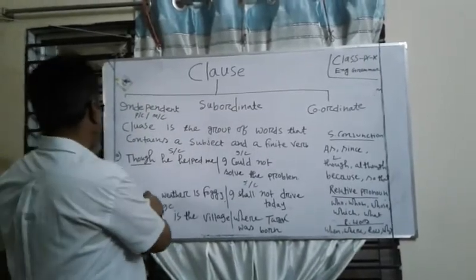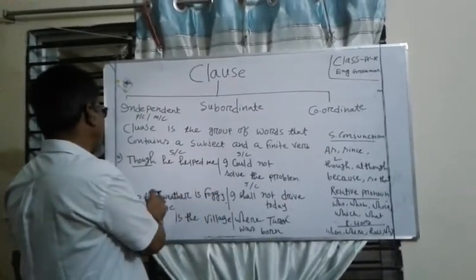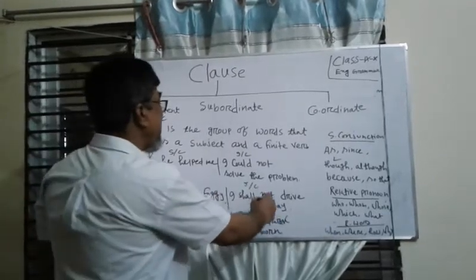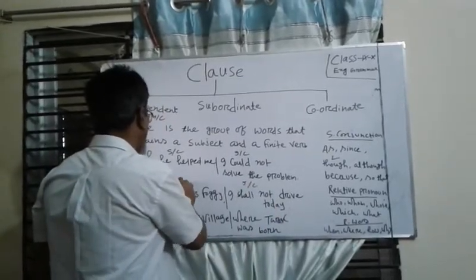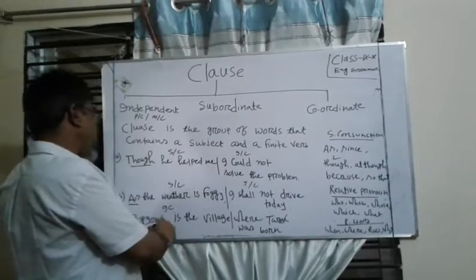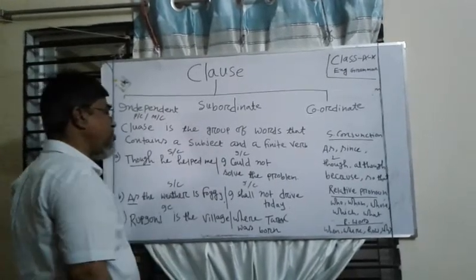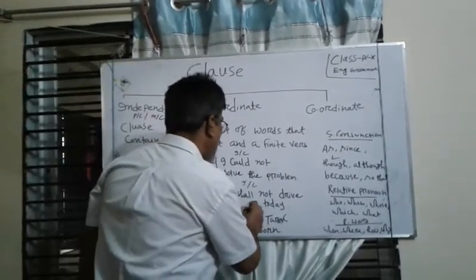Next, in the second sentence, as the weather is foggy, this is a subordinate clause. I shall not drive today. This is an independent clause. In the third sentence, Rupganj is the village is an independent clause. Where Tarek was born is a subordinate clause.